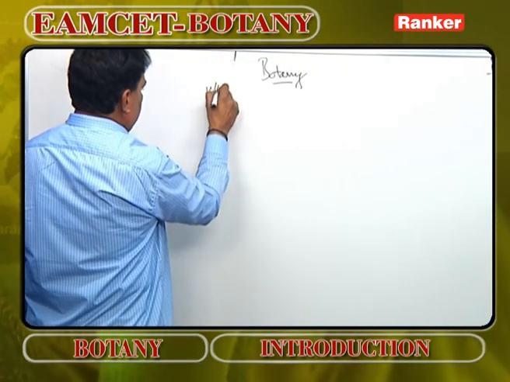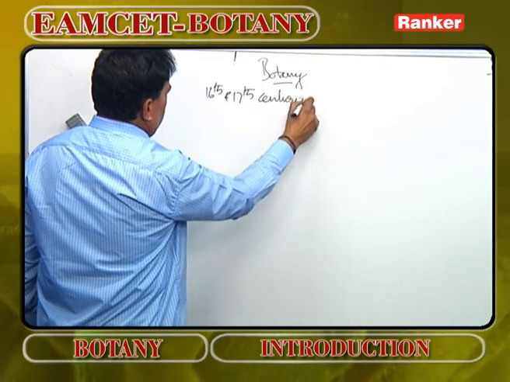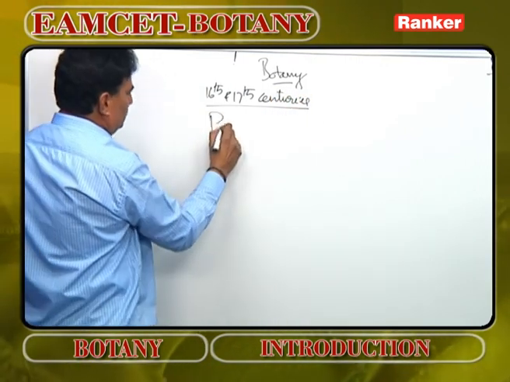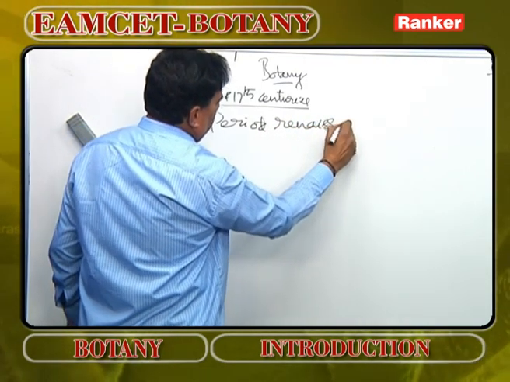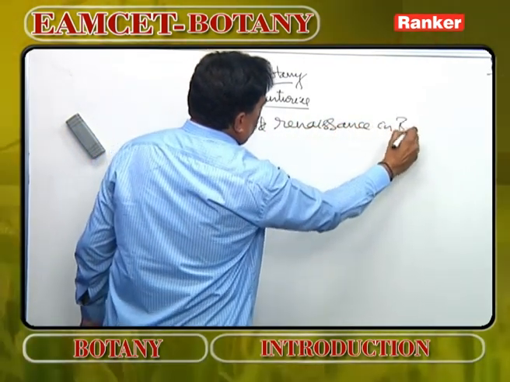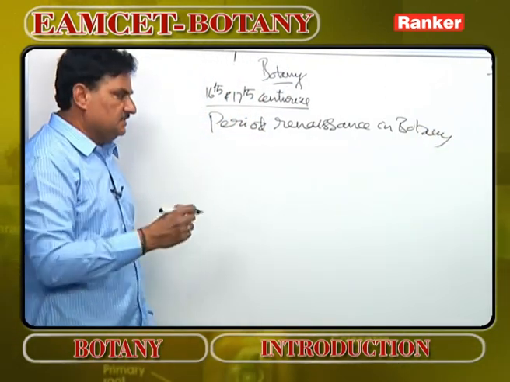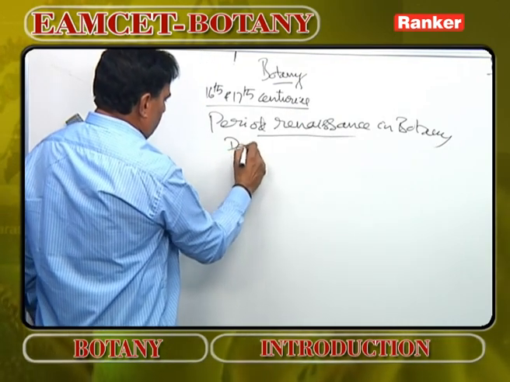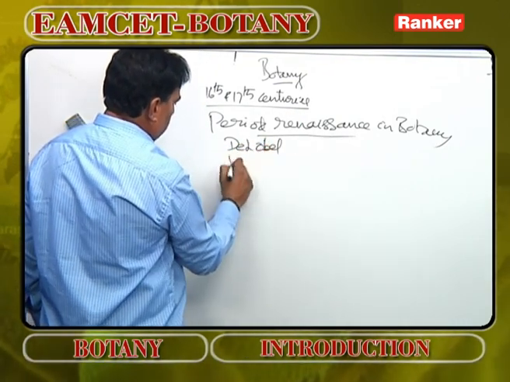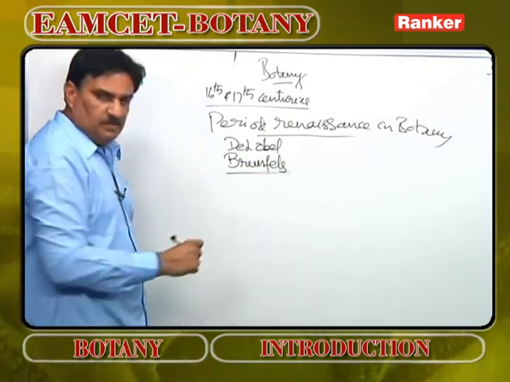The 16th and 17th centuries are popularly called the period of Renaissance in botany. Period of Renaissance in botany means several aspects came into existence in this branch in this period. D.L. Obel, Brunfels, and many other people are known in this period.